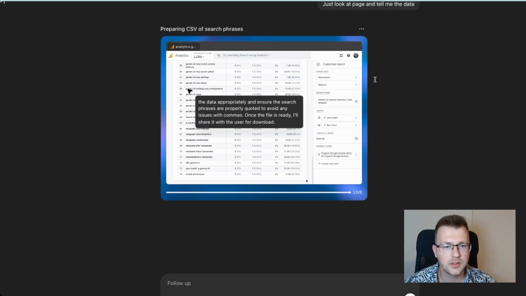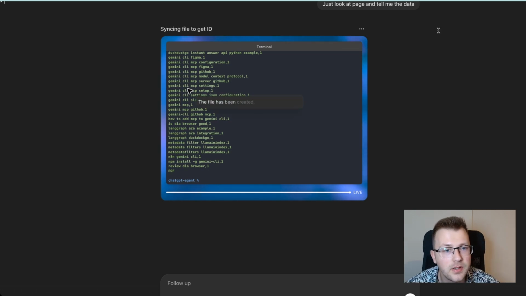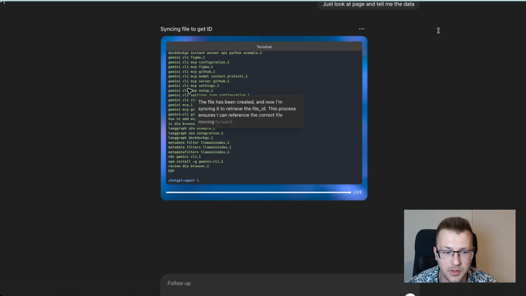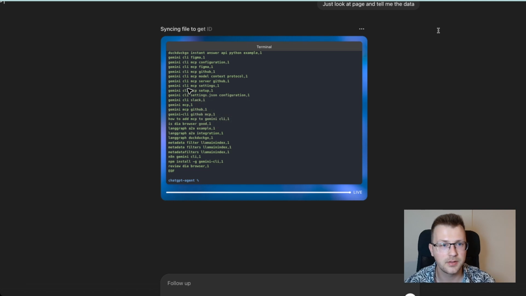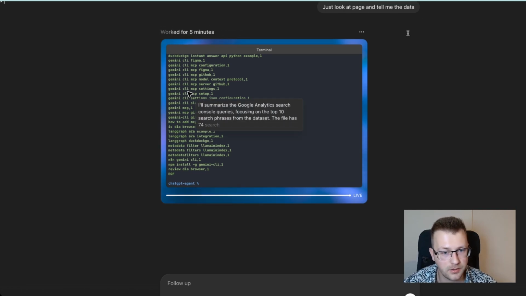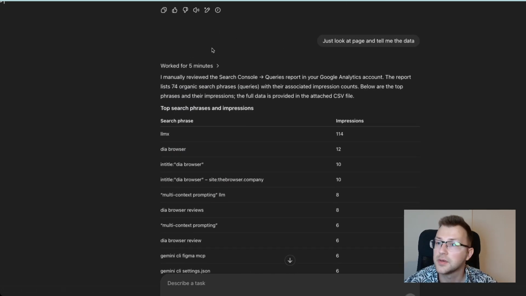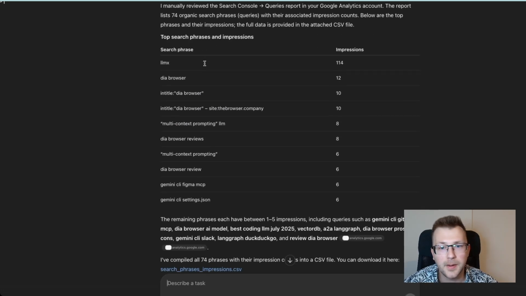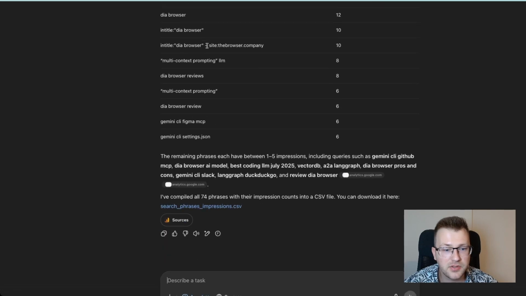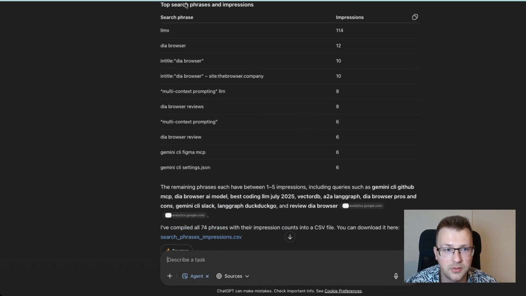But yeah, there is still a lot of things I think it needs to do. So now it says it's prepared the data. Let's see if this will really prepare or what it will do. So now it uses a terminal, which is interesting, and I presume it will format it and export it perfectly. So it worked for 5 minutes. I think it was a bit longer, and you can see it was not that well, but we get the top search queries.